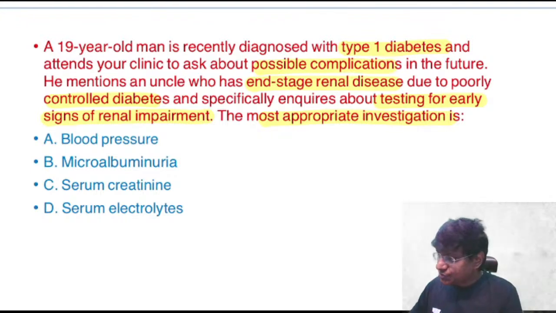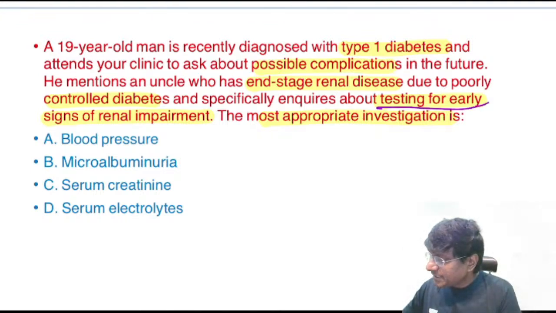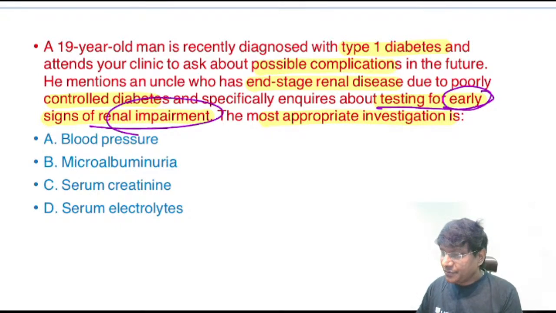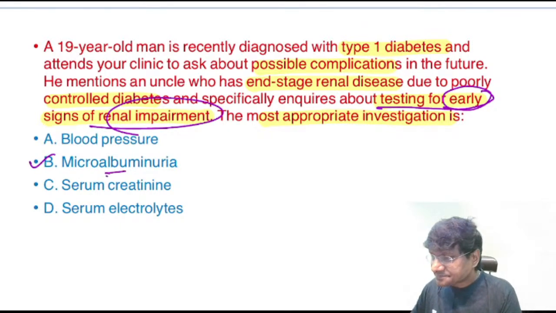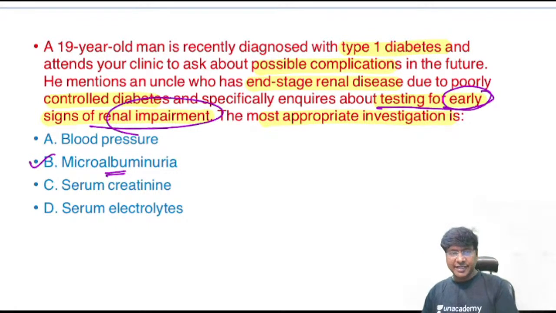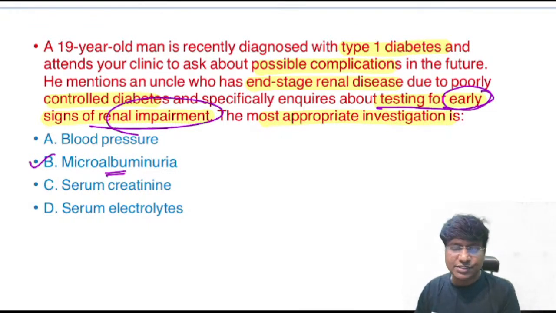So yes, the patient has poorly controlled diabetes, right? So what will be the early signs of renal impairment? Very good. So the answer is what? Microalbuminuria. That is what we have discussed in diabetic glomerulosclerosis.